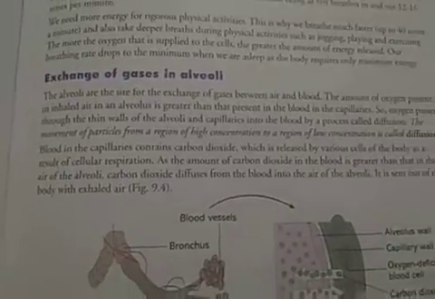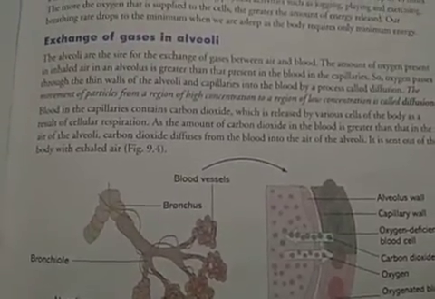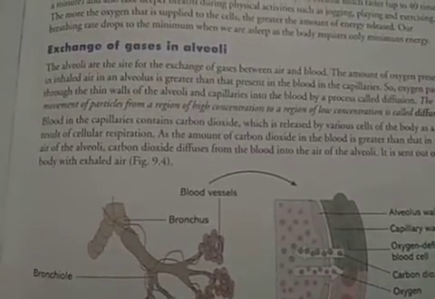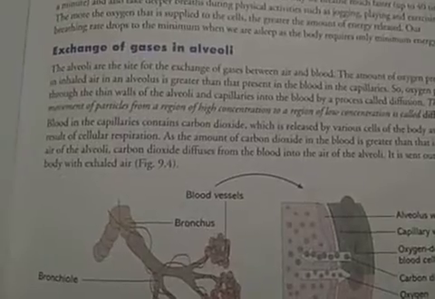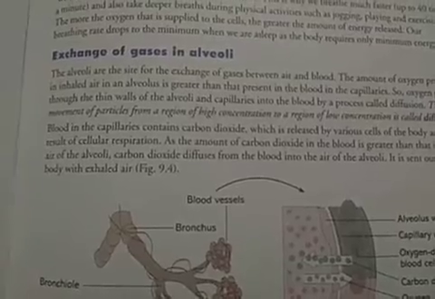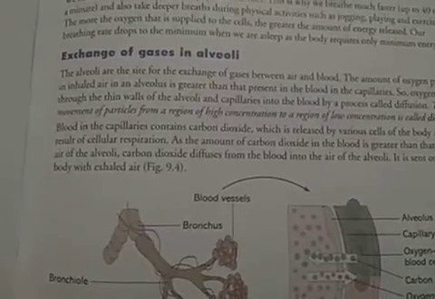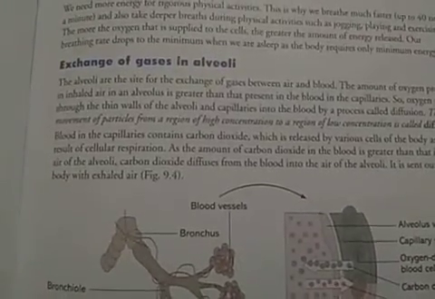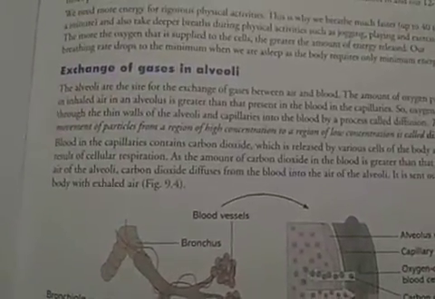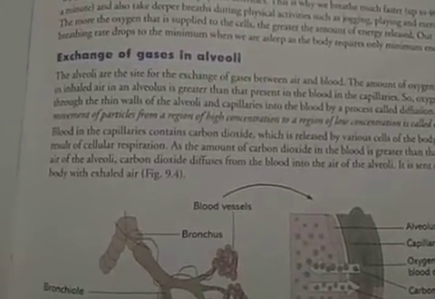Next is the exchange of gases in alveoli. As I told you yesterday, in the previous lecture, the alveoli are the site of exchange of gases. It means the alveoli are enclosed by a rich blood supply, and it is the site where the oxygen is exchanged with the blood, and that oxygenated blood from the lungs is transferred to the left side of the heart. From the heart, that oxygenated blood is transferred to the rest of the body.